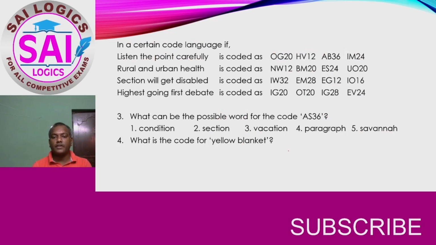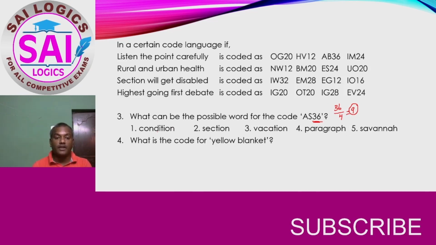And the next question is, what was the possible word for the code? So possible word means not exact word. So we have to see 36. 36 we know it is the multiple of 4. So if you divide 36 by 4, we will get the total number of letters in a word. So 9 letters should be there in the word.